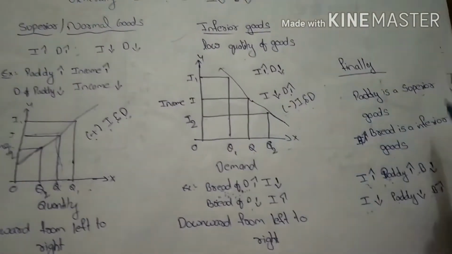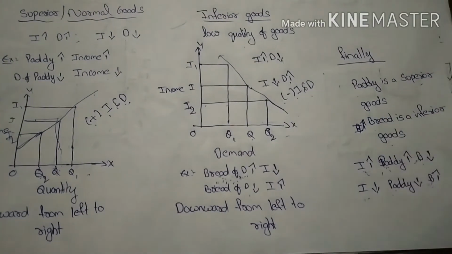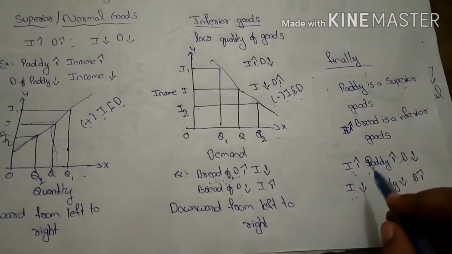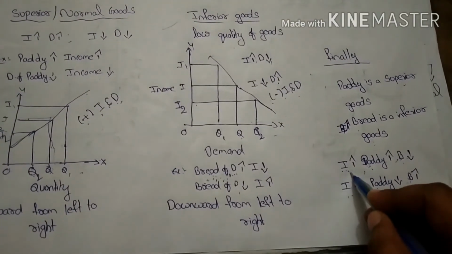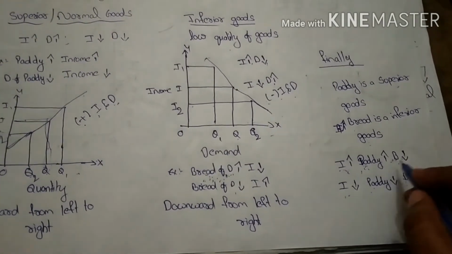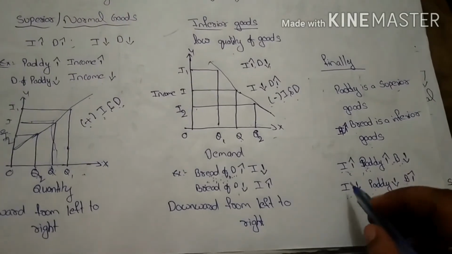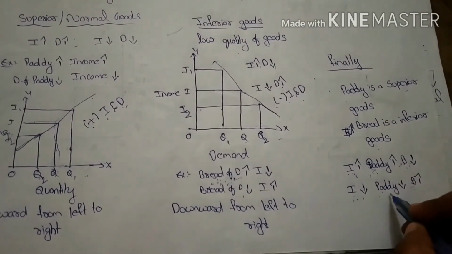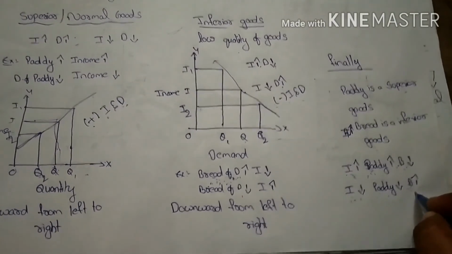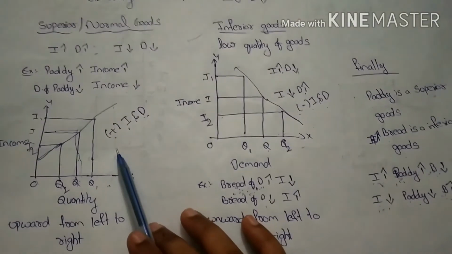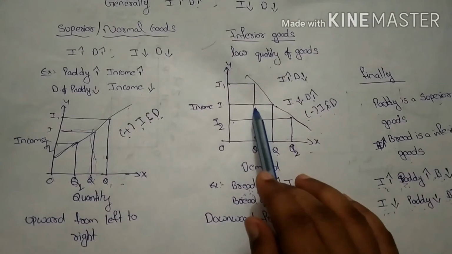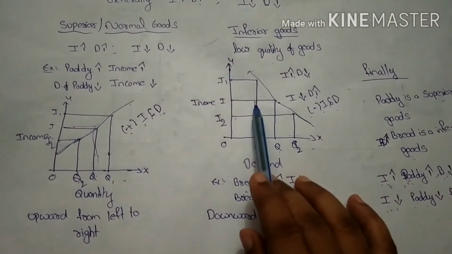So, finally, paddy is a superior good. Here, we consider just an example. And bread is an inferior good. So, when the income of the consumer increases, the demand for the superior good paddy will increase and the inferior good will decrease. When the income of the consumer decreases, the superior good also decreases and the inferior good increases. So, in case of superior goods, there is a positive relationship between the income and demand. But in case of inferior goods, there is a negative relationship between the income and demand.